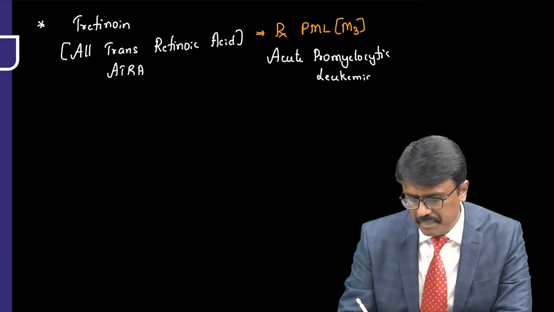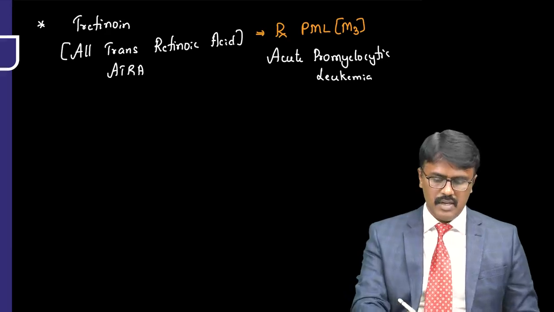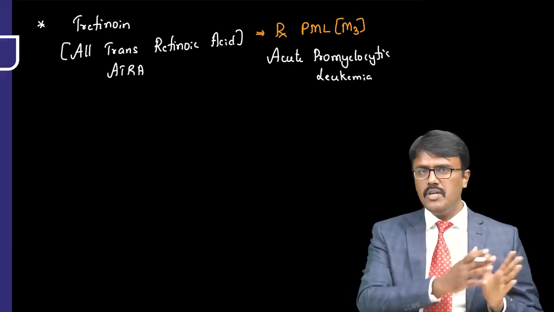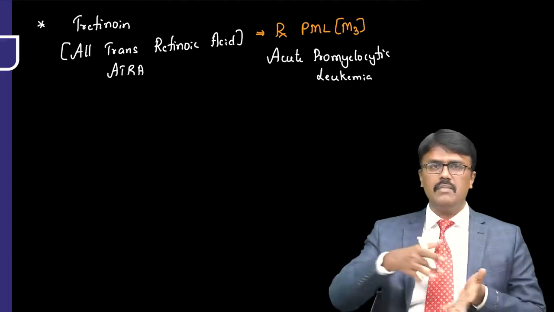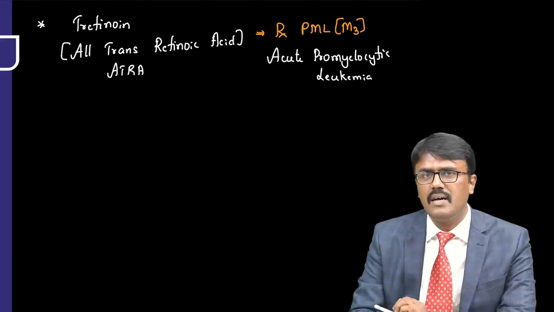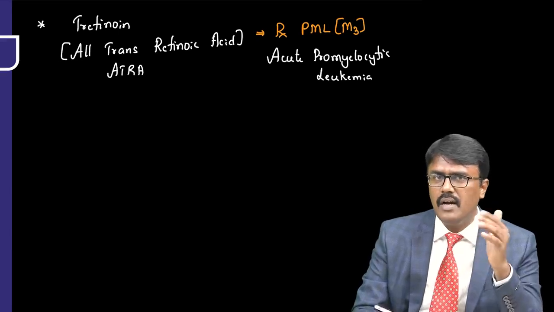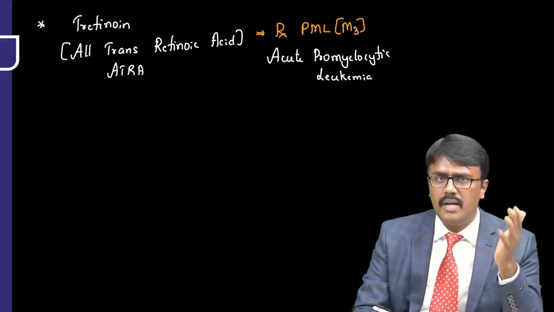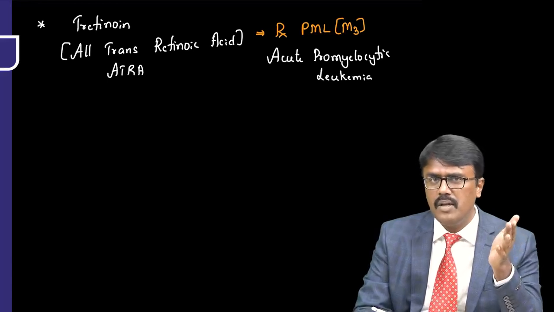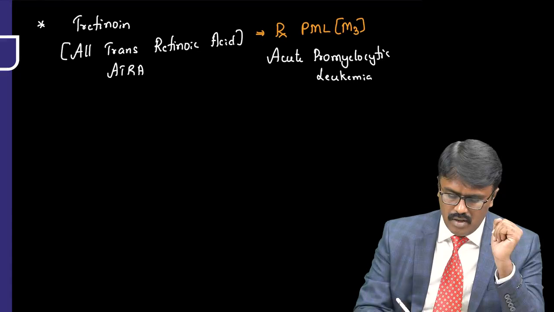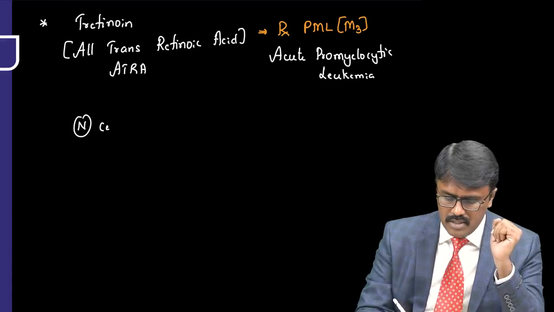Okay, sir, what is normal? Now we know that the immature cells, myeloblasts, will become the mature ones. In this leukemia the cells are not differentiated, they are undifferentiated and they multiply. That is why it is called acute promyelocytic leukemia. Now in the normal cells, what happens?